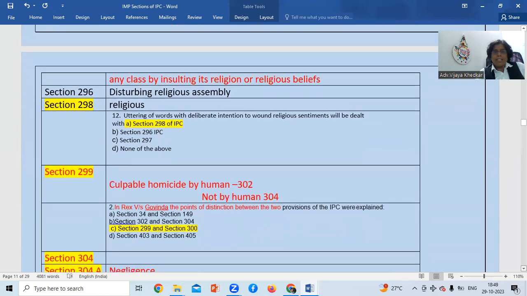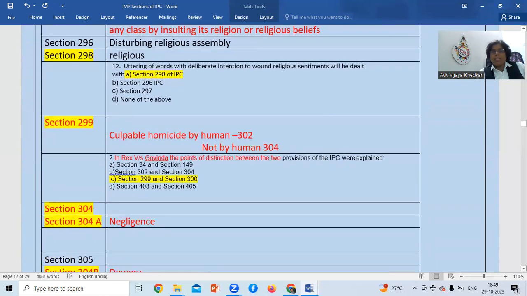So 299 is culpable homicide by a human, that is, a human killing a human. And if it is not by a human but by an animal or indirect, then it is section 304. Rex versus Govinda gives the distinction between two provisions of IPC explained under sections 299 and 300. Please remember this, the 299 and 300 difference was also asked twice.